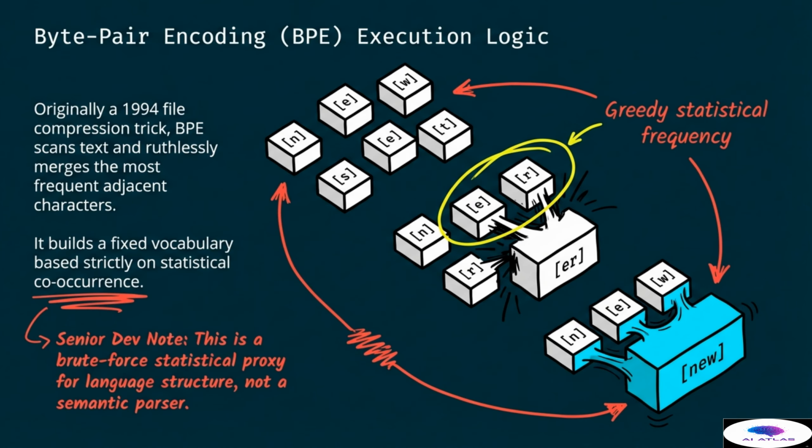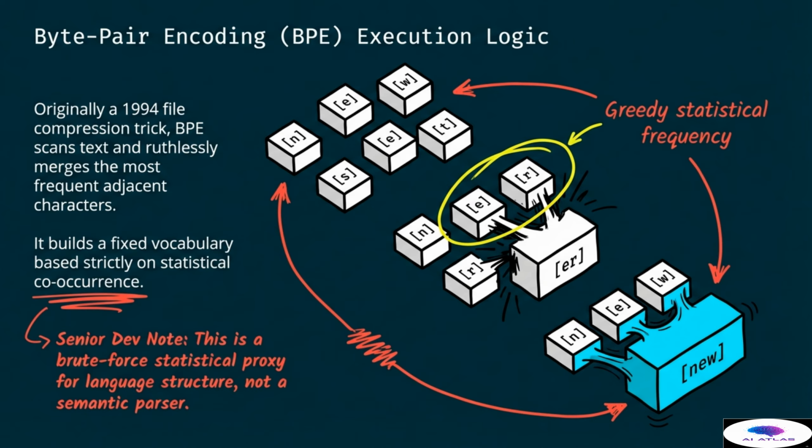Let us look closer at the execution logic of byte pair encoding. Originally, this was a 1994 file compression trick. The process involves scanning the text and ruthlessly merging the most frequent adjacent characters into a single unit. It builds a fixed vocabulary based strictly on statistical co-occurrence rather than linguistic rules. As a senior developer note suggests, this is a brute force statistical proxy for language structure, not a semantic parser.